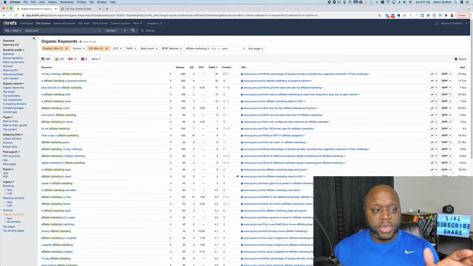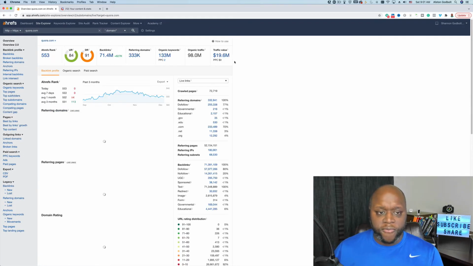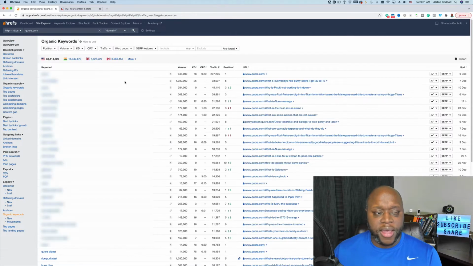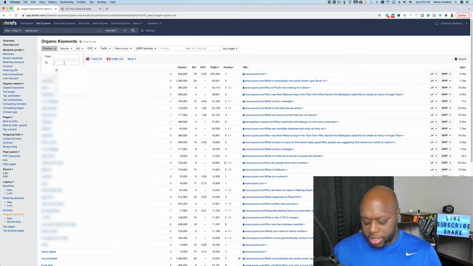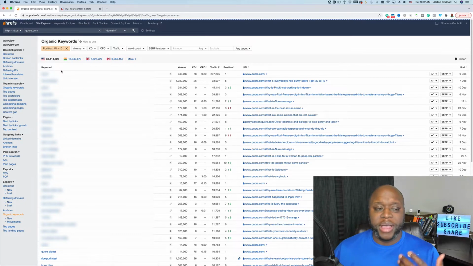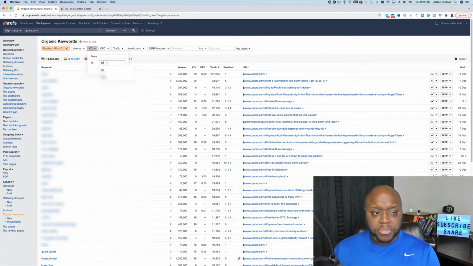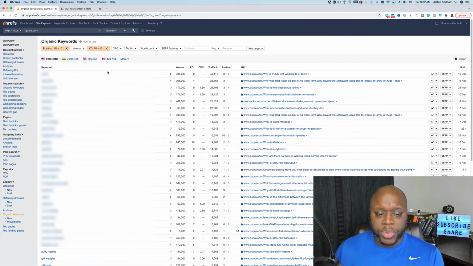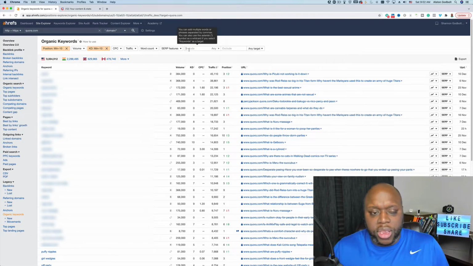So what I've done is I've typed in Quora.com, and then I went and took a look at the organic keywords that they already rank for. So we clicked on organic keywords. They rank for over 133 million keywords, and so we're going to click on that. And I'm going to have to block some of this out because some of it is adult in nature. I've actually changed the position to 10 or less, so we only want to answer questions that show up on the first page of Quora. And then we also want to change the keyword difficulty to 10 or less. Once again, these are not too difficult keywords, and this is going to give us an opportunity. And the final thing we can do is enter in our niche.